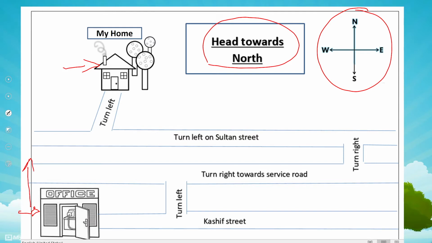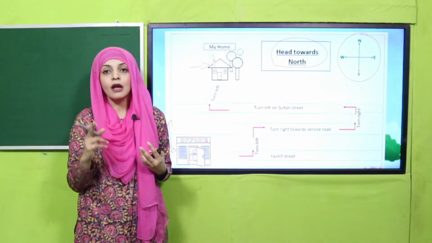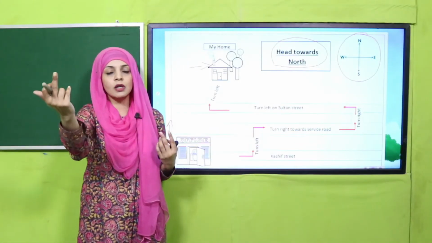So my dear students, when I move from home, you can see the directions. I turn left. Then this street is called Kashif Street. Then I turn left from Kashif Street and I move towards right on the service road. Then I turn left and again turn right and then turn left towards Sultan Street. And again from Sultan Street, I turn left and then my home comes. So this is the map, road map है ये, from my office towards the home.